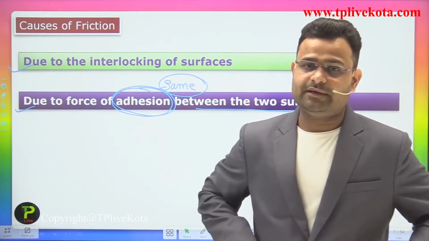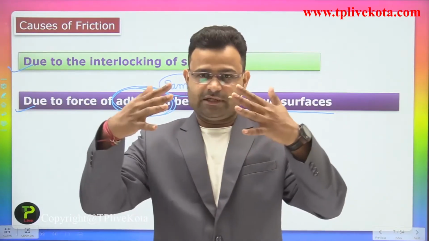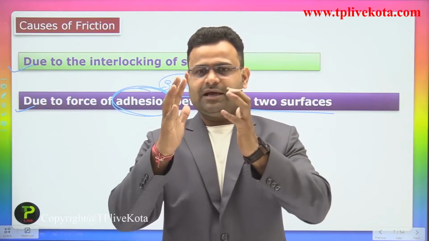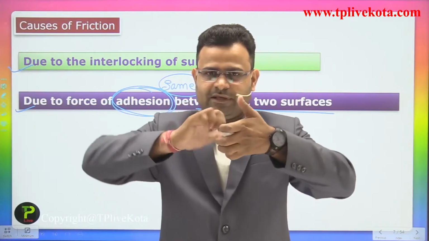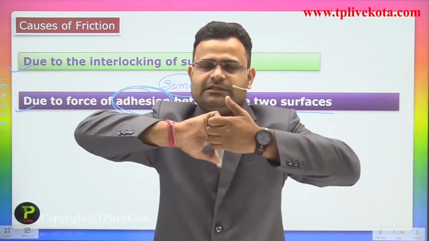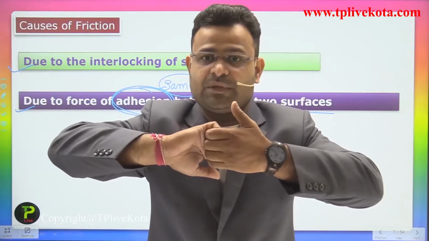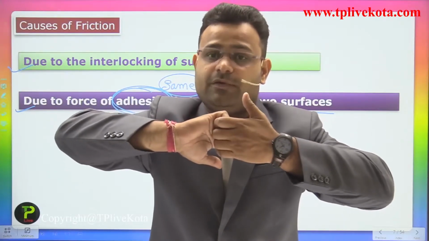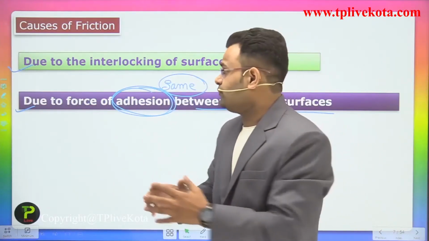What is happening in interlocking, guys? Let's suppose there are two surfaces, and the roughness that we are feeling. If both are moving in that direction, they make some bond with each other. That is called the interlocking of our fingers, and a similar phenomenon happens in the form of surfaces.